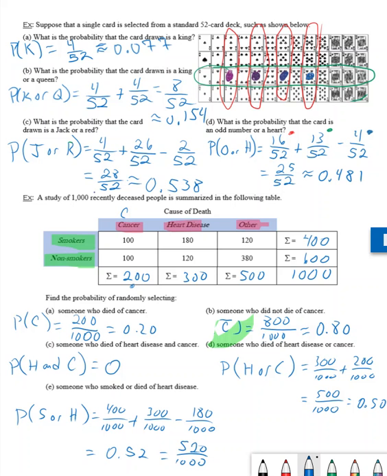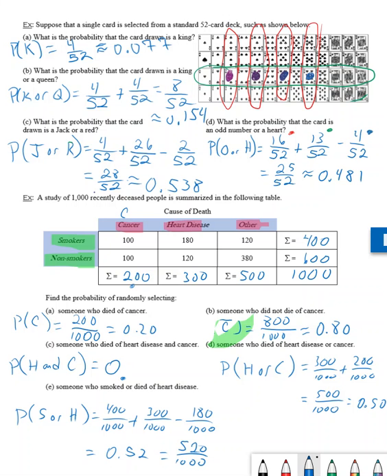Now, because this chart only lists the cause of death as only being subject to one of these cases, somebody could either die of cancer or heart disease or of something else, but not from both. Which means this probability comes from mutually exclusive events, which means the probability must be 0.